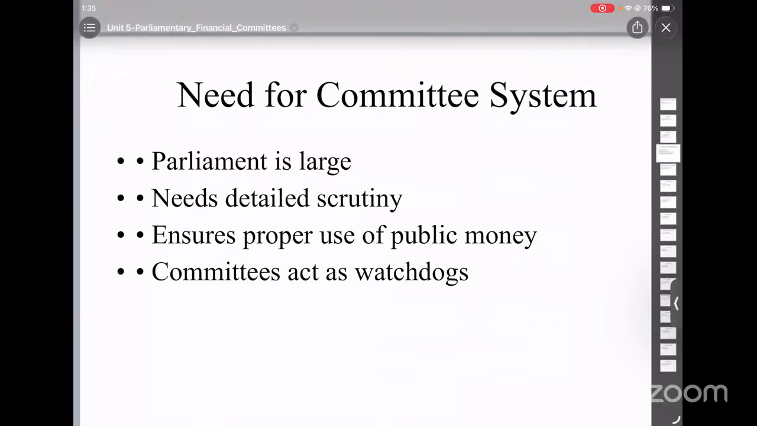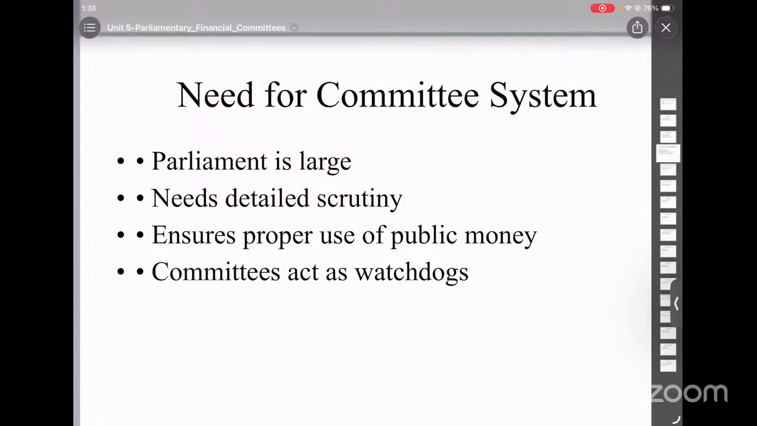So now let us understand why committees are needed. First reason is government needs money. Just like any organization, the government cannot function without money. So financial efficiency is very important and money must be used properly. And the second reason is the legislature control. The legislature must ensure that the money is spent honestly and that no wastage happens, and also that the taxpayer money is used properly.